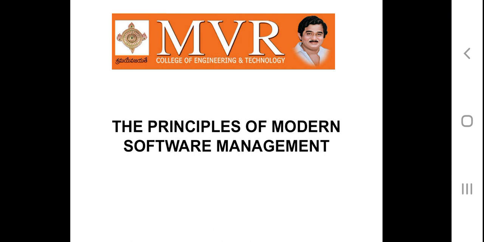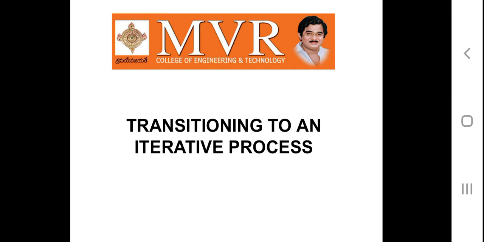Establish a configurable process that is economically scalable. No single process is suitable for all software developments. Transitioning to an iterative process.